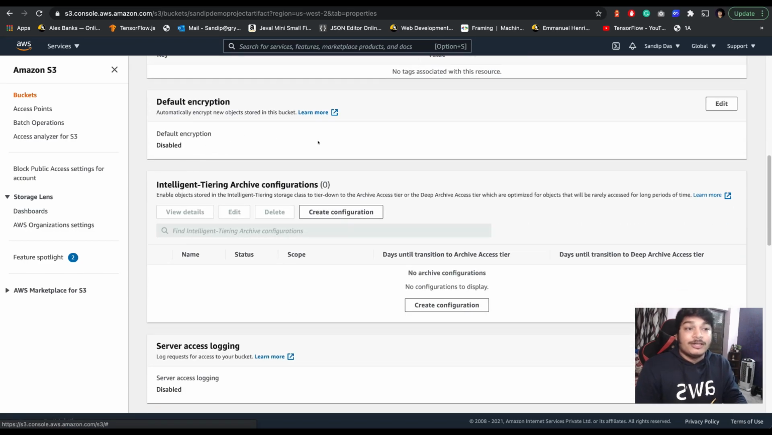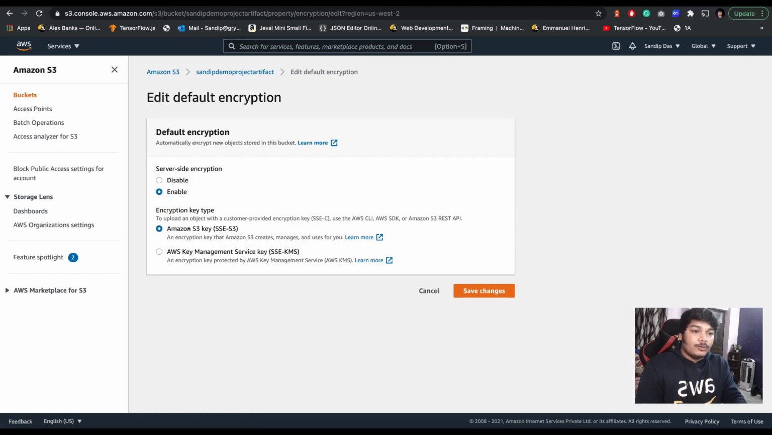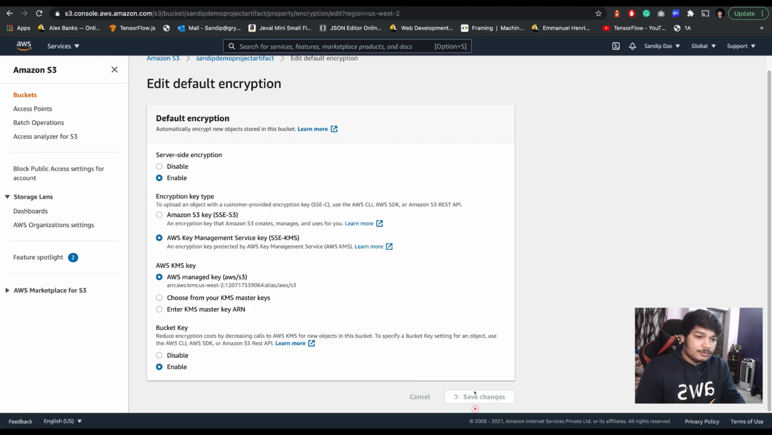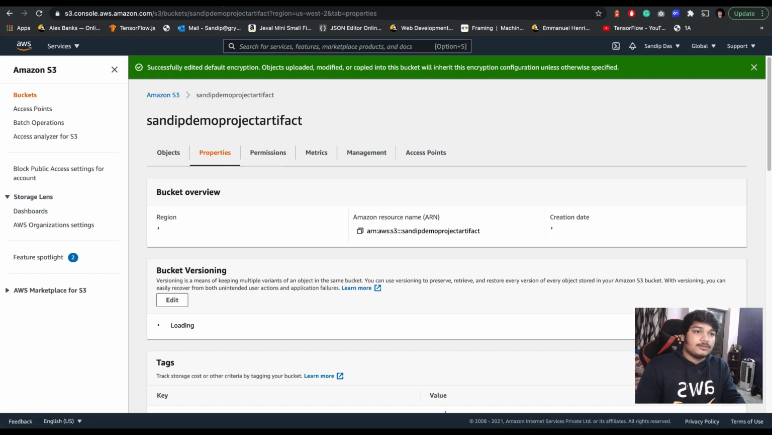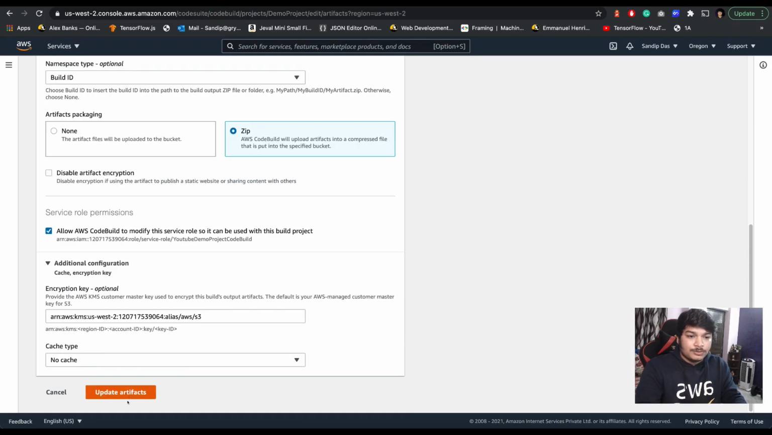There you will see default encryption. Edit it. Enable. You will get options like SSE-S3, Amazon S3 key management, or KMS. You can select whatever you want. Let's say this one. Save it. That's it. There are additional options, but no need to change anything.